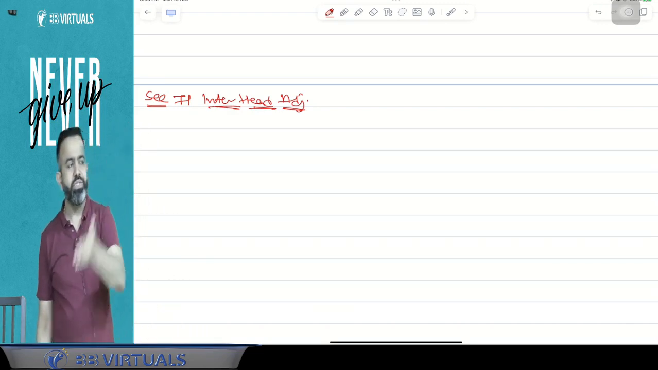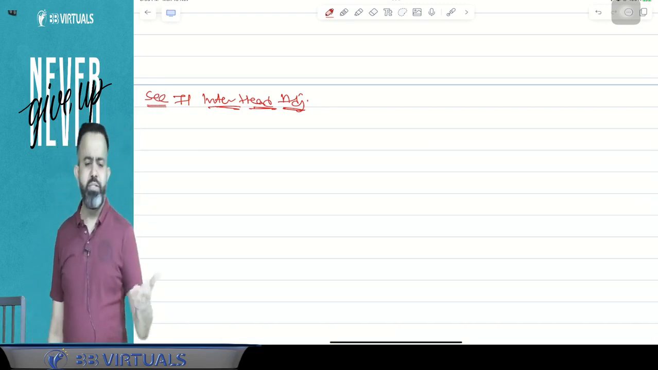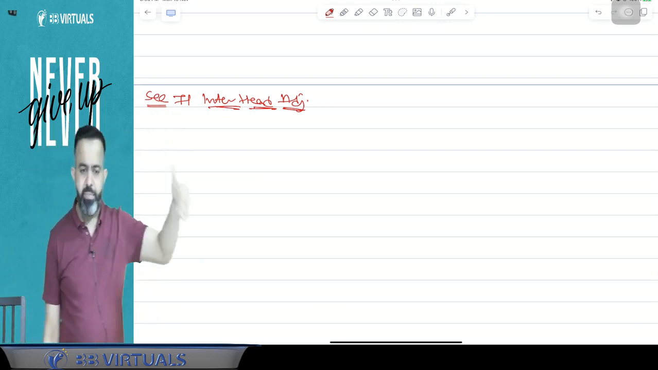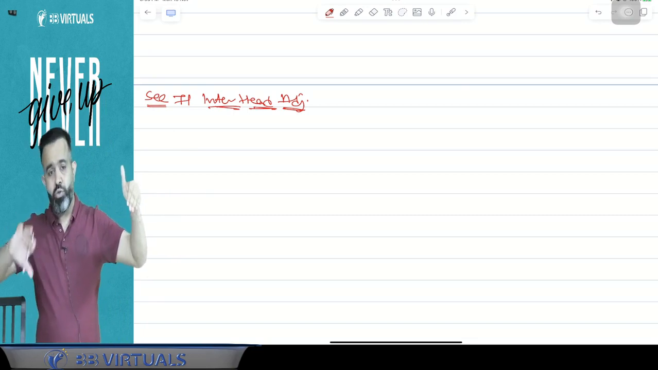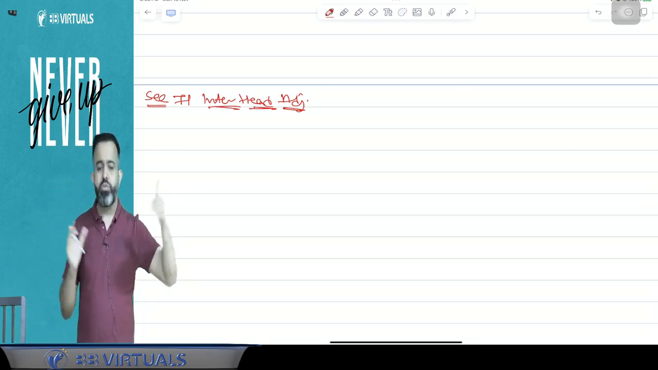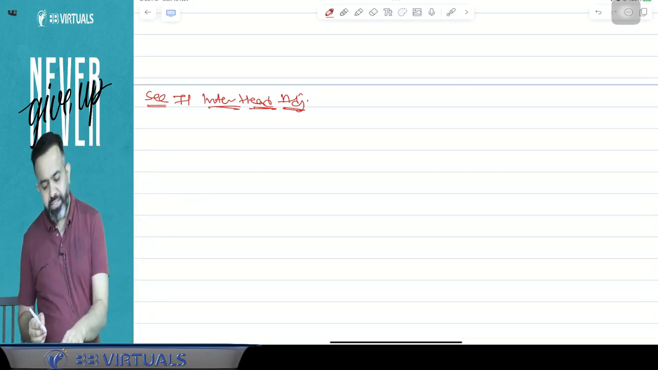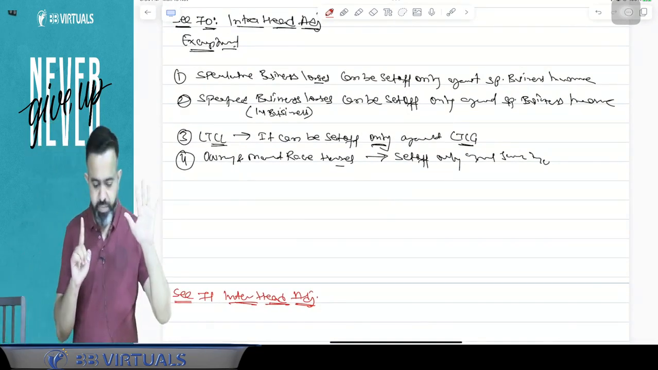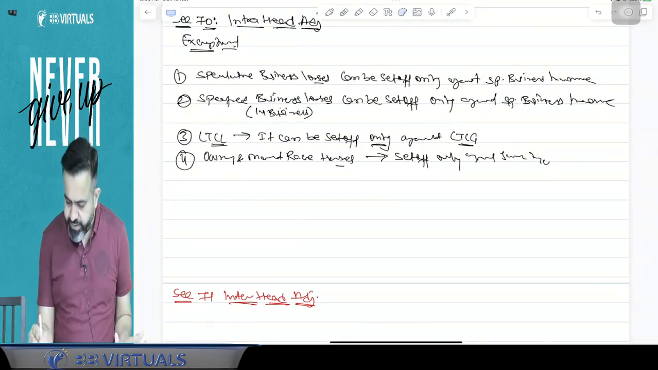Inter-head adjustment means you can set off against any other head, no problem at all. A house property loss can be set off against salary. Business loss can be set off against capital gain. So income of one head can be set off against the loss of another head. This is called inter-head adjustment. But guys, in inter-head adjustment, there are a total of 6 exceptional cases.